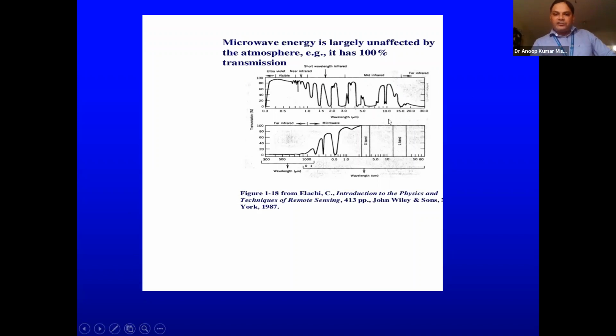We have different bands of microwaves where there is very little absorption. Mostly it is transmission only. One or two absorption bands are there, and that is the oxygen absorption band at 183 gigahertz. Apart from that, it is maximum transmission only. Yesterday I was speaking about that window. Here the window is very wide. For microwaves, the window size is very wide. It's like a gate. So for microwaves, it's not a window, it's a gate.